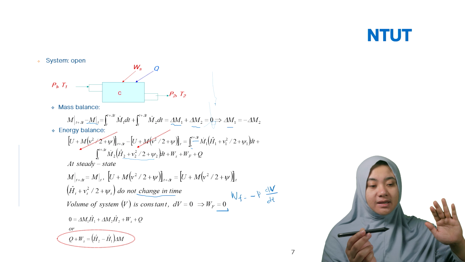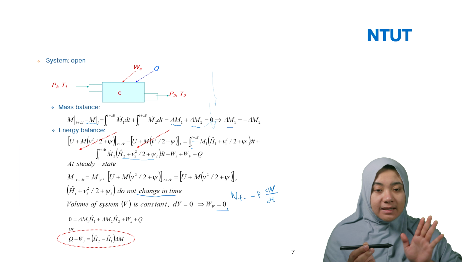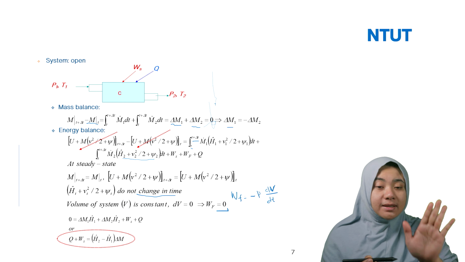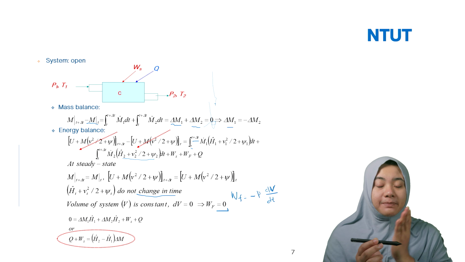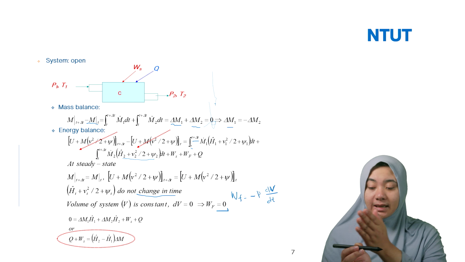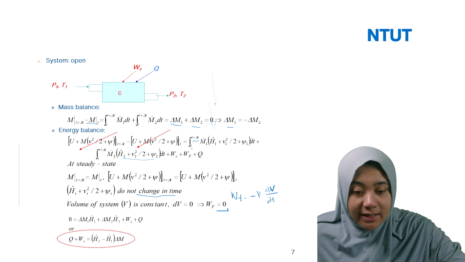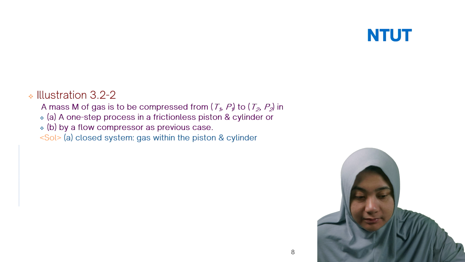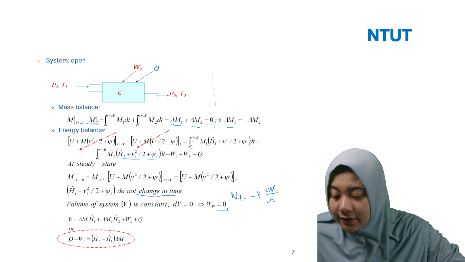So the gas will go in, and then the compressor will push the gas. So in this case it means the compressor does work on the system at the outlet, but not at the inlet. Then we can start to have the comments for this case first.